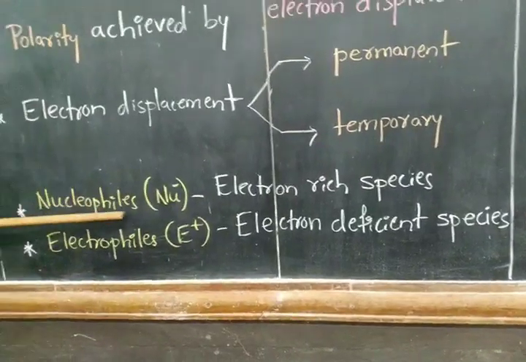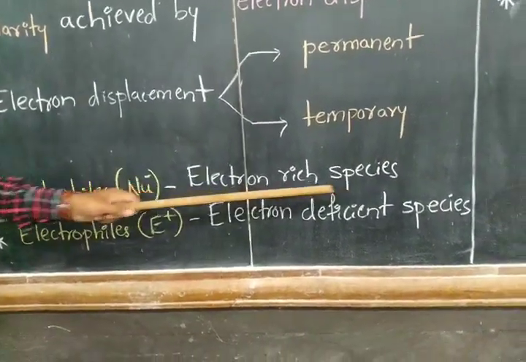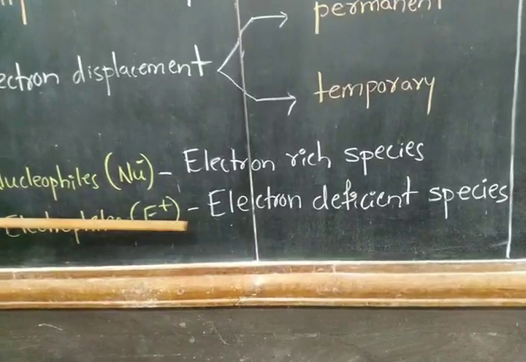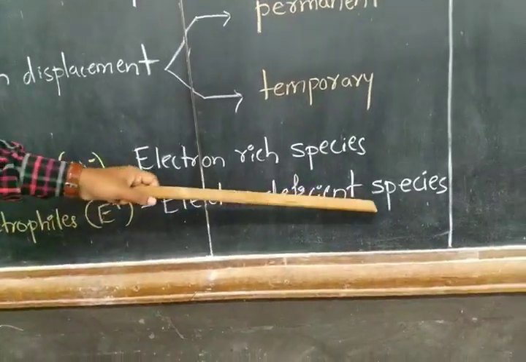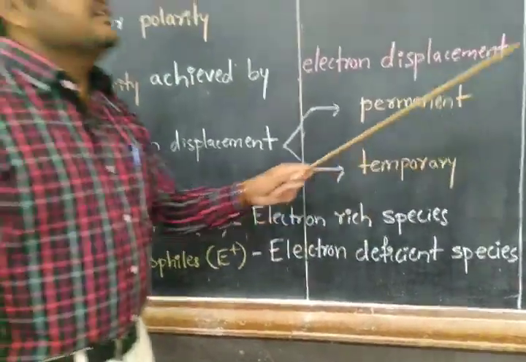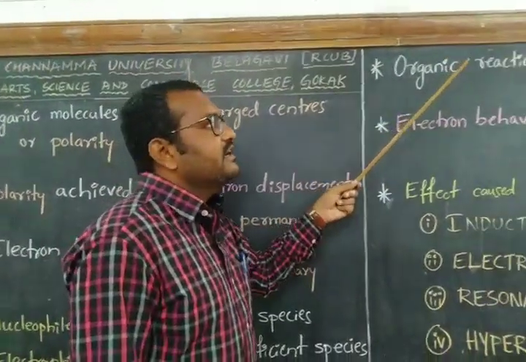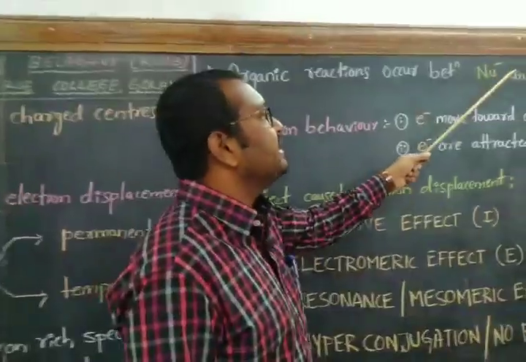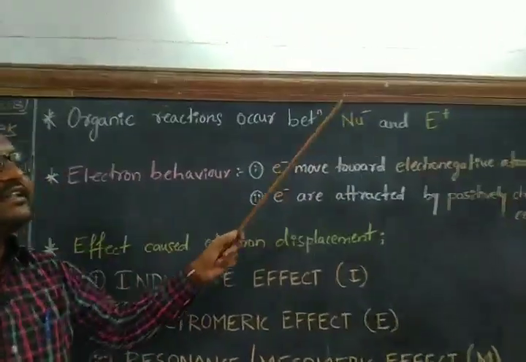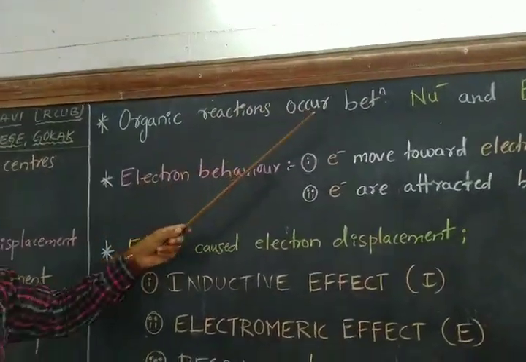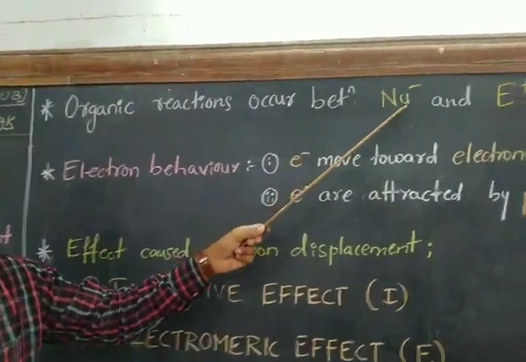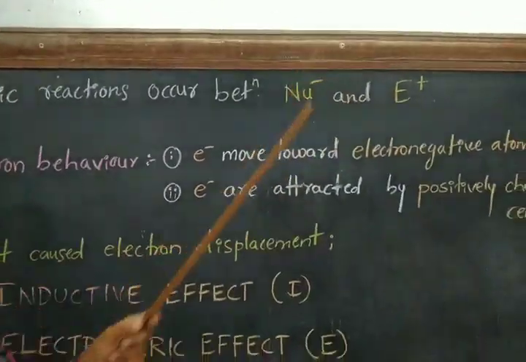So nucleophiles are the electron rich species and electrophiles are the electron deficient species. And you should know the organic reactions occur between electron rich species and electron poor species. In other words, organic reactions occur between nucleophiles and electrophiles.